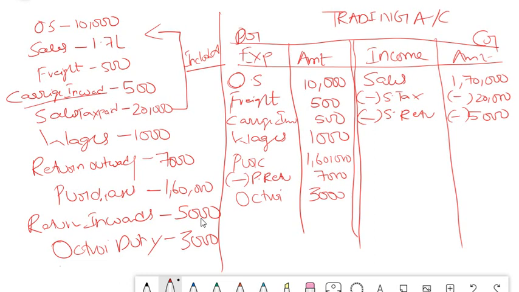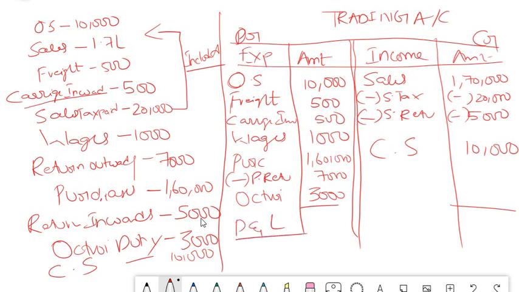And eventually closing stock, assuming that the closing stock is 10,000. So where does closing stock come? If opening stock comes here, then your closing stock comes 10,000, right? So this is how it is worked out. So you just calculate the total of all this, and the profit whatever comes here, I'm just not calculating here to avoid wastage of time. So assuming that the profit comes to somewhere around 50k, so 50k profit is transferred